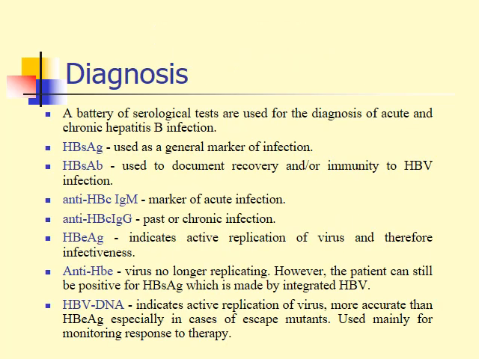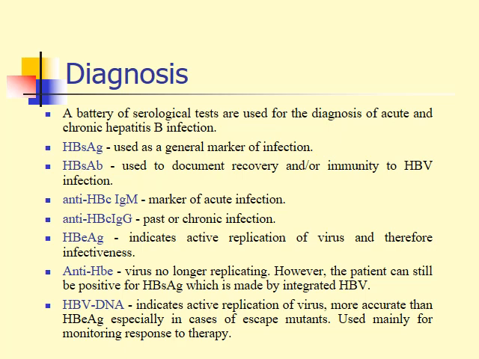For the diagnosis, a battery of serological tests is used for the diagnosis of acute and chronic hepatitis B infection. The hepatitis B surface antigen is used as a general marker of infection. Hepatitis B surface antibody is used to document recovery and immunity to hepatitis B viral infection. The anti-hepatitis B core IgM is a marker of acute infection. The anti-hepatitis B core IgG is a marker of past or chronic infection.